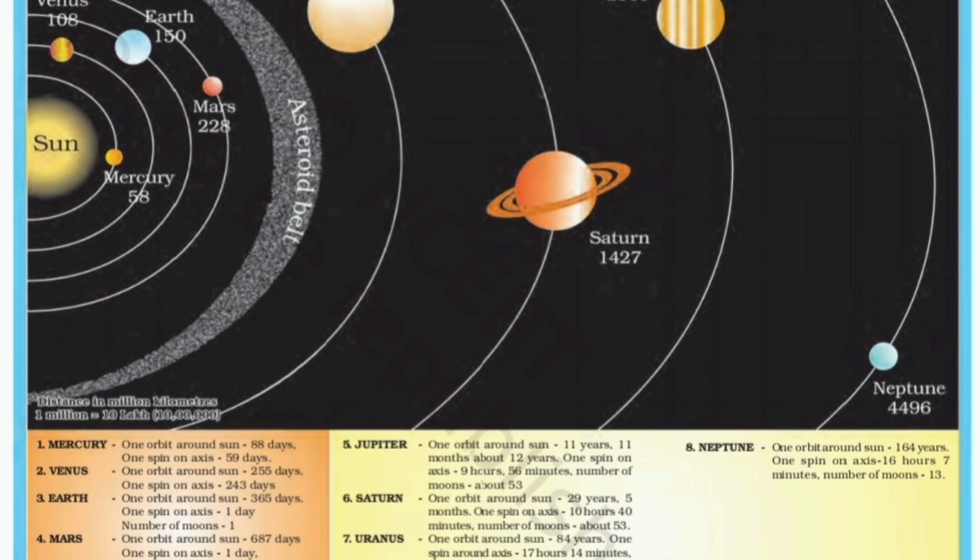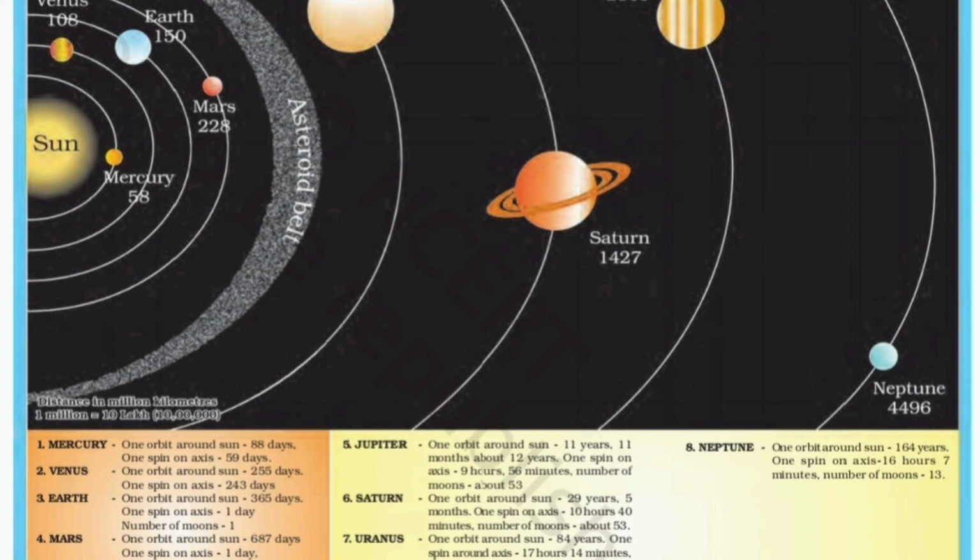Mars, revolution period is 687 days and rotation period is the same as that of Earth, 1 day. Now moving on to Jupiter, one orbit around the sun is 11 years 11 months, that is about 12 years. One spin on its own axis, that is the rotation period, is 9 hours 56 minutes. Number of moons is about 53.